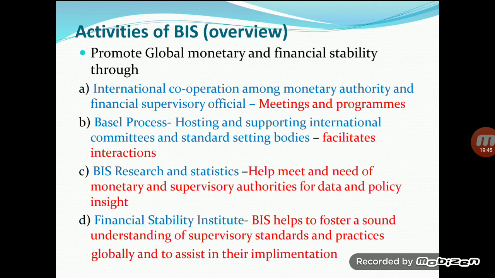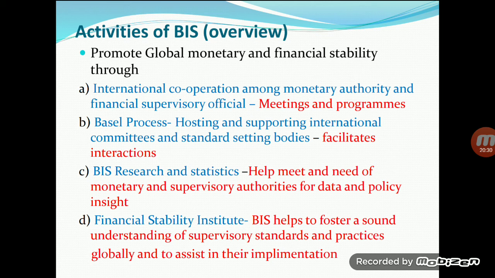BIS research and statistics. The Bank for International Settlements research, statistics, and data help to meet the needs of monetary and supervisory authorities for data and policy insights. I have already told you that it helps researchers to do research, to solve some problems, and to create strategies and plans on financial matters, and in case of monetary and supervisory authorities' problems. So BIS helps meet the need of monetary and supervisory authorities for data and policy insight.